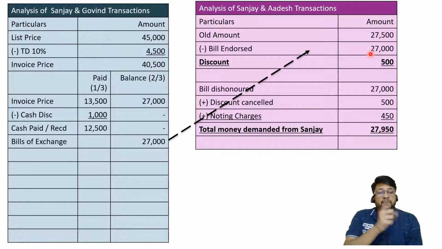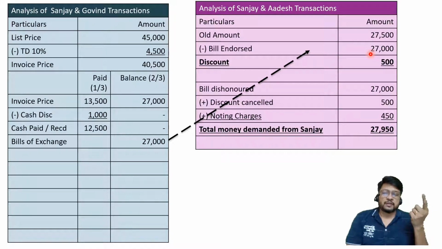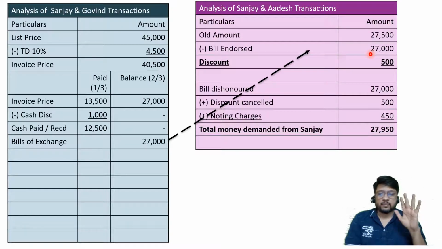So bill dishonored 27,000, he will demand from Sanjay, plus 500 rupees of discount cancelled, again he will demand from Sanjay, and plus noting charges, because he is paying noting charges to Notary Public 450, that also he is going to demand from Sanjay. So he is going to demand totally 27,950 from Sanjay, total money demanded from Sanjay upon dishonor of the bill. I hope it is clear to all of you. So this is all about Sanjay and Adesh transactions.